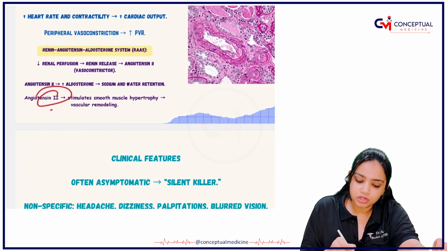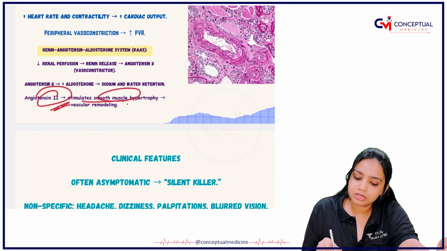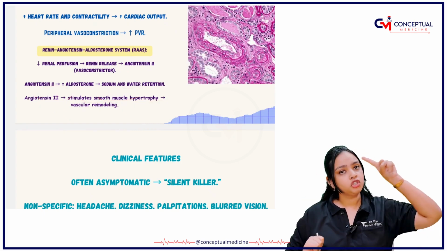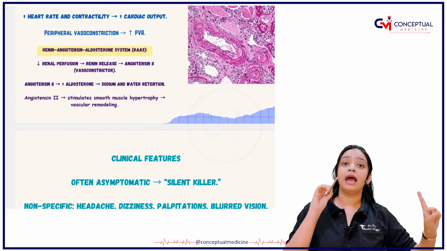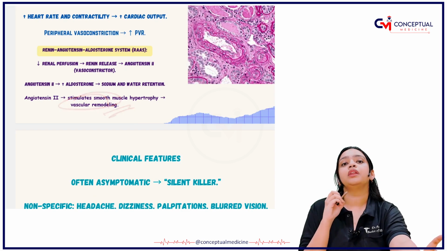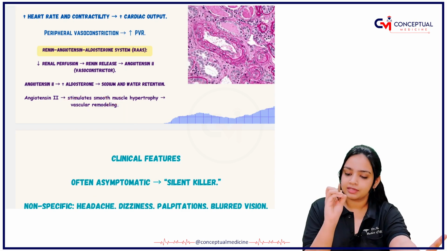After that, angiotensin 2 stimulates the smooth muscles and causes hypertrophy. We have read about hypertrophy in our general pathology lectures, right? Hypertrophy and hyperplasia. Then there will be vascular remodeling of all the vessels, right?